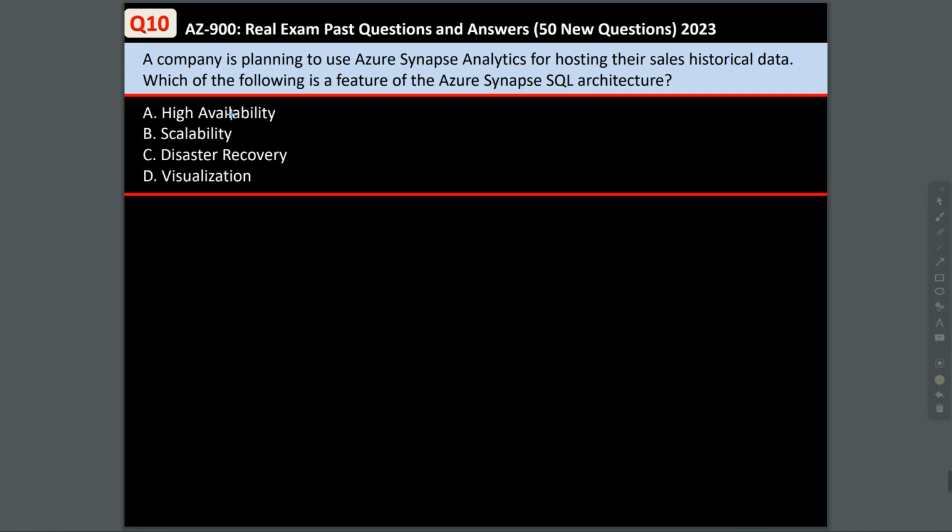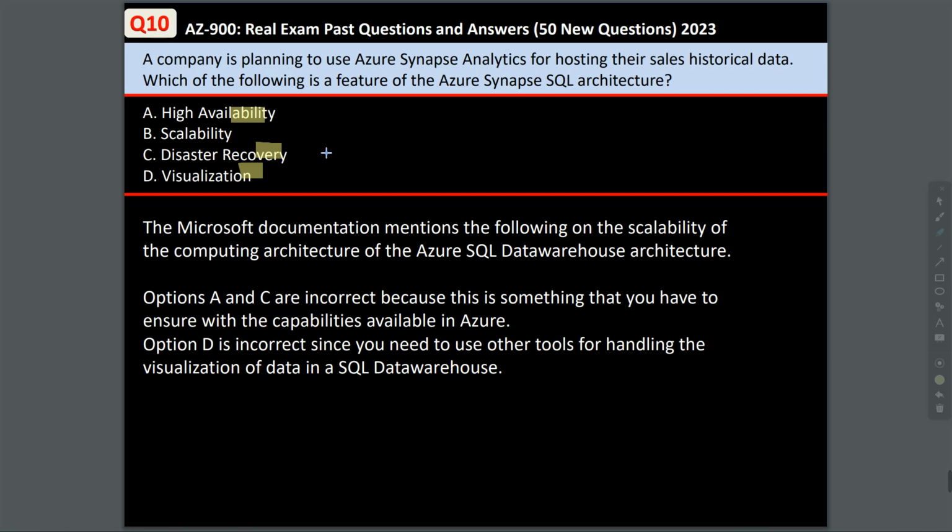Now, option A and option C are incorrect because this is something you have to ensure with the capabilities available in Azure. Option D is also incorrect since you need to use other tools for handling the virtualization of data in a SQL data warehouse. So the answer is B, scalability.